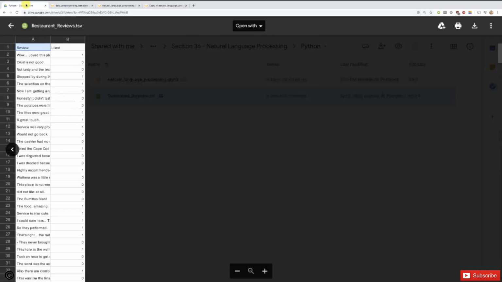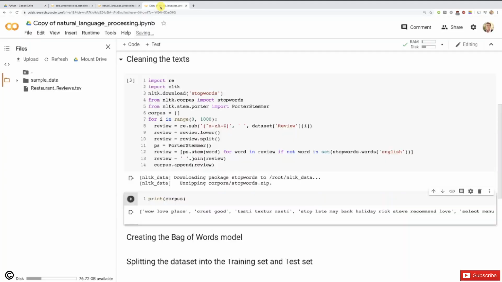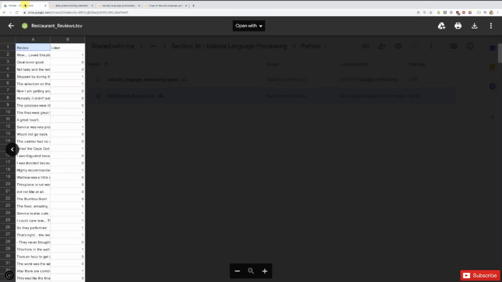Remember, I can actually show you the original review here. The original review was "Wow" with capital letters, some punctuation here with the 3 little dots, and then "Loved this place." And after the cleaning process, it became "wow love place." Indeed, we removed all the stop words such as "this", that's an article that doesn't give any hint on whether the review is positive or negative. However, of course, we kept "loved" because loved means, of course, that the review is positive. However, we transformed "loved" into "love". That's the process of stemming, so we can simplify all the words by their root. And then, of course, we kept "place" because that's, of course, not a stop word.